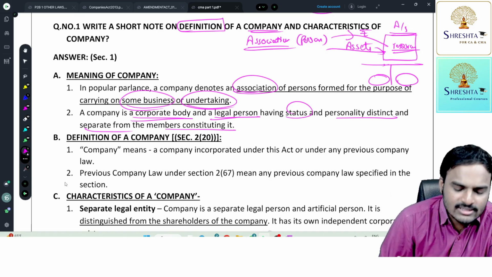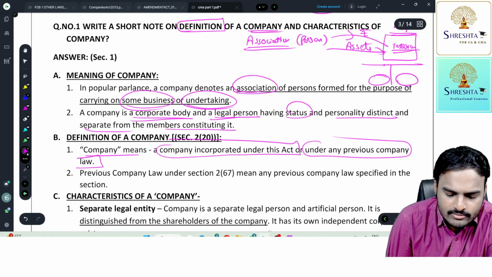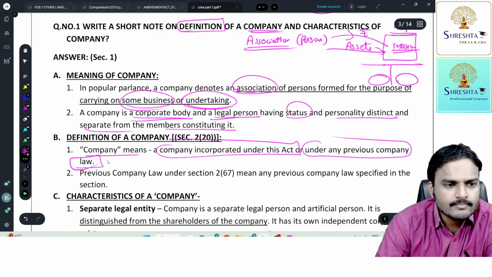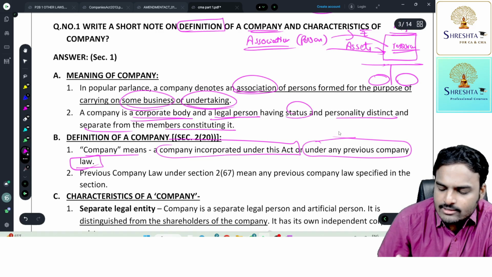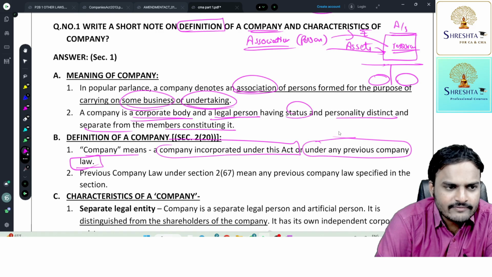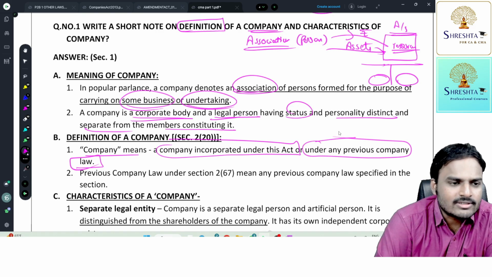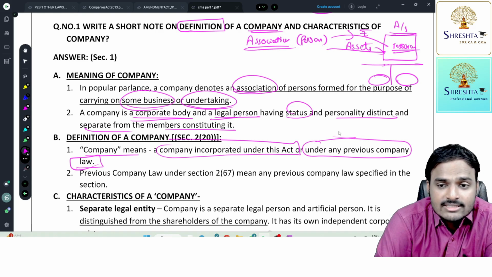Now see the definition. Company means a company incorporated under this Act or under any previous company law. Very simple definition, right? Here the definition is defining the word.